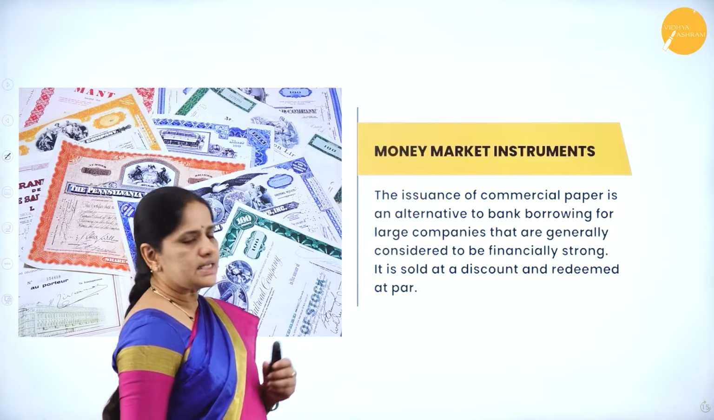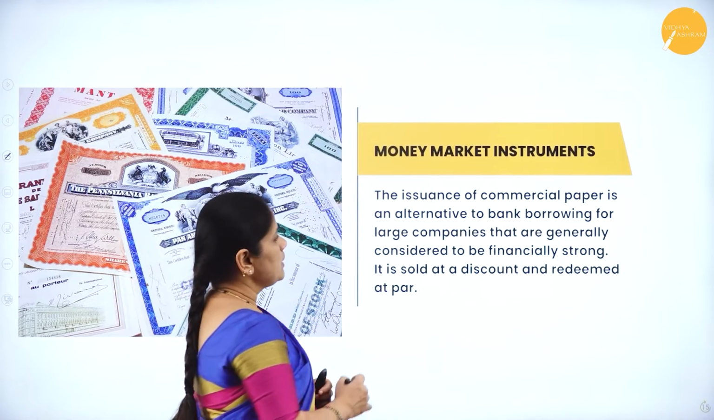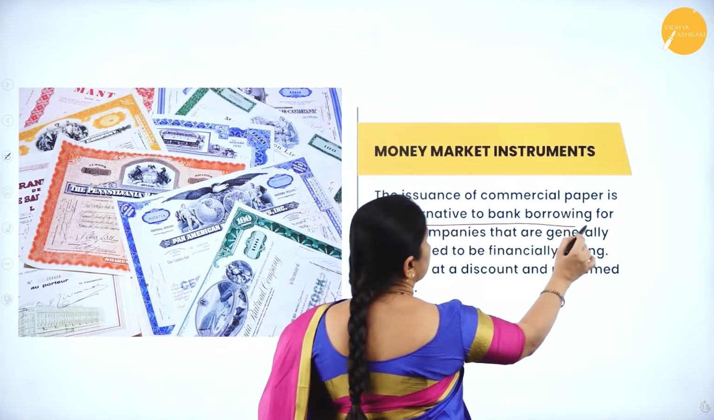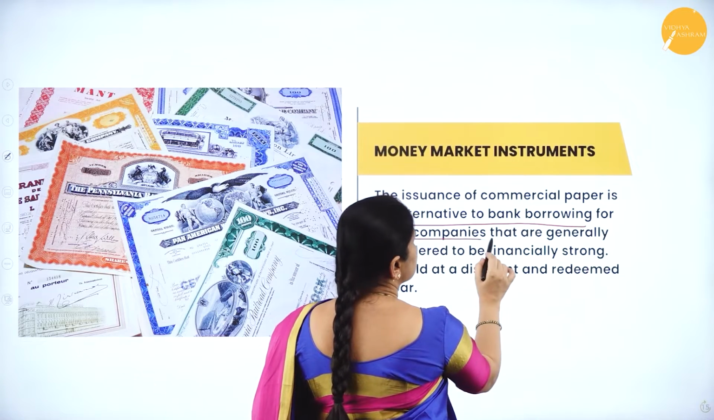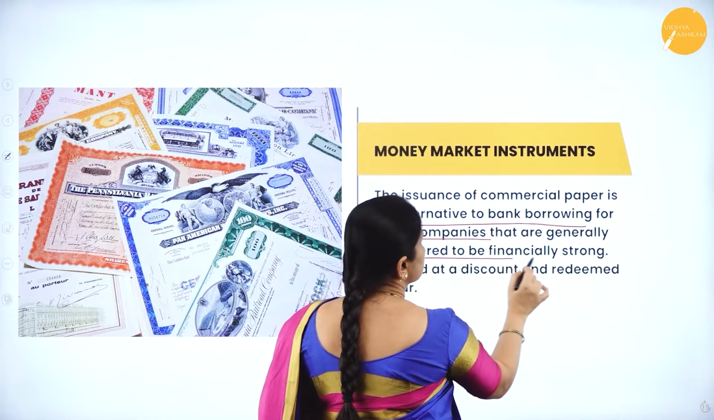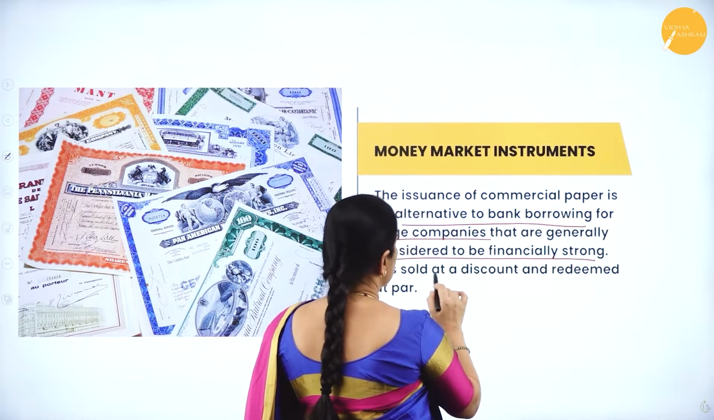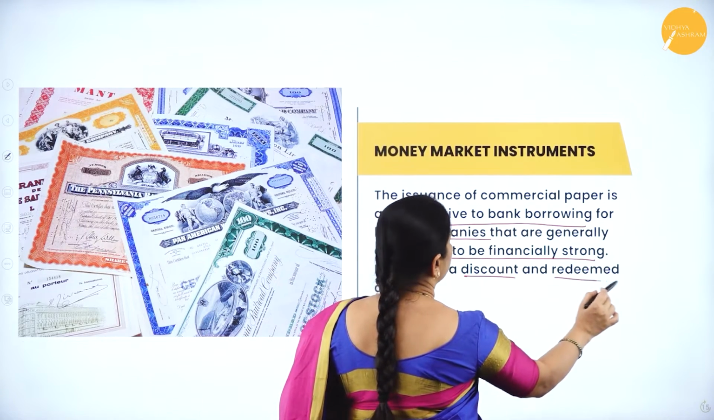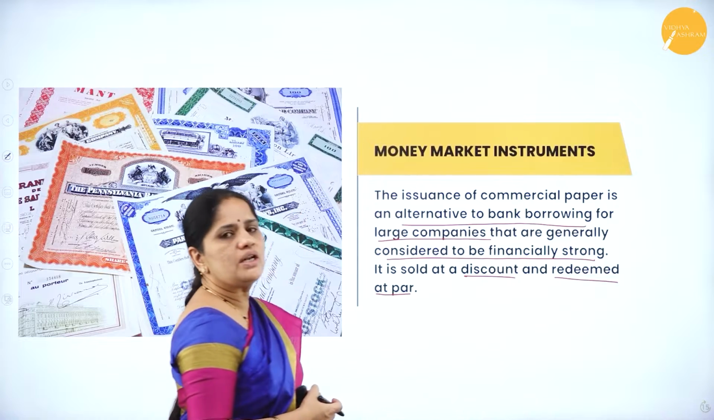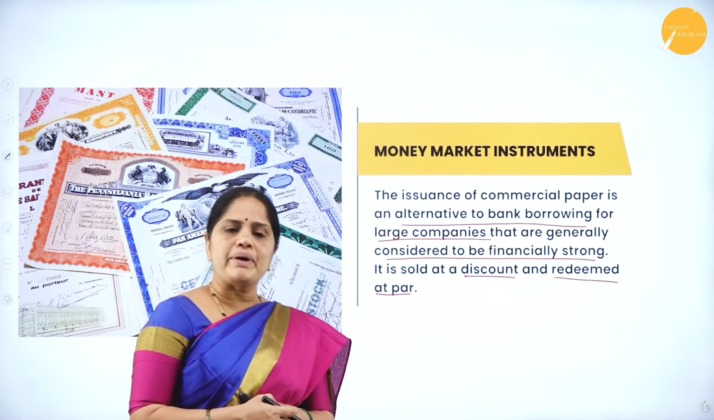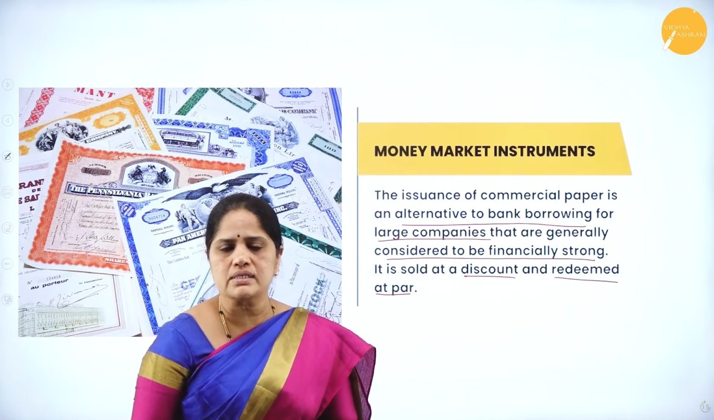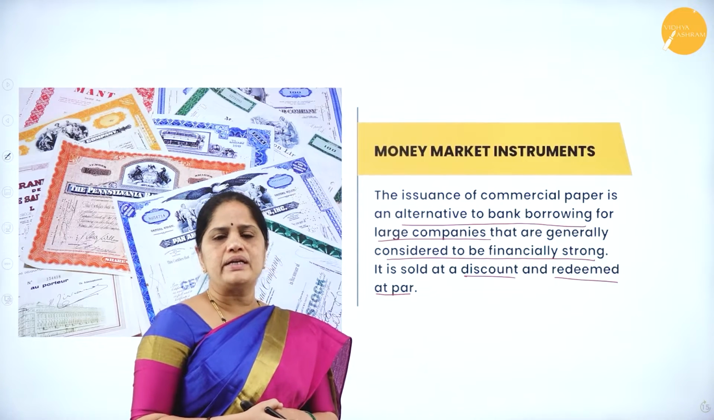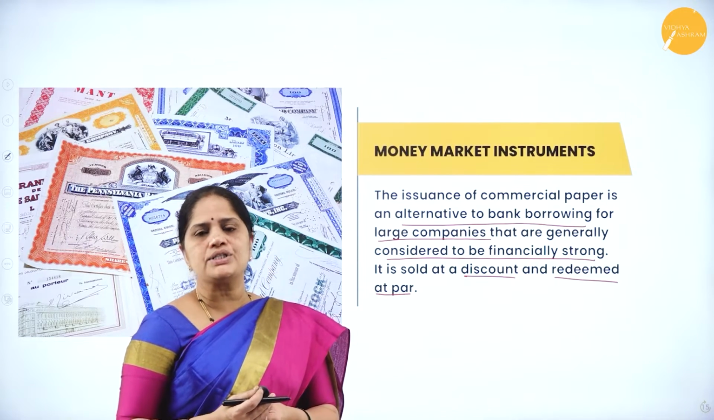Now, next, the issuance of commercial paper is an alternative to bank borrowing for large companies that are generally considered to be financially strong. It is sold at a discount and redeemed at par. Now, these commercial papers are issued by large corporate houses whenever they have to meet some major expenditure like